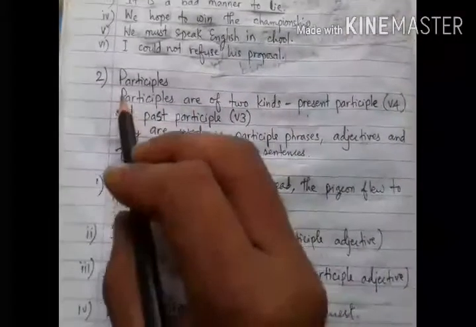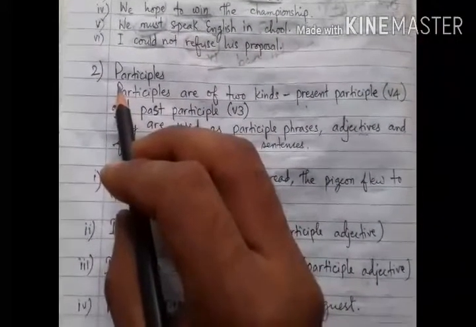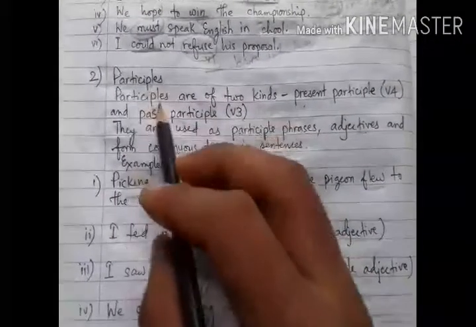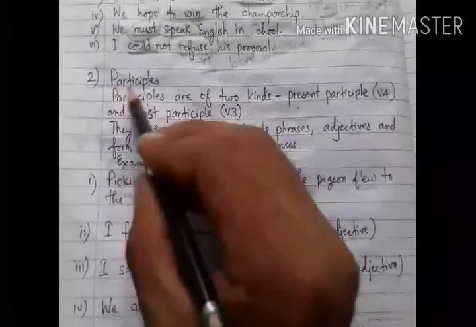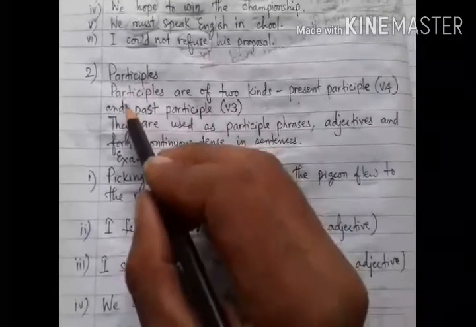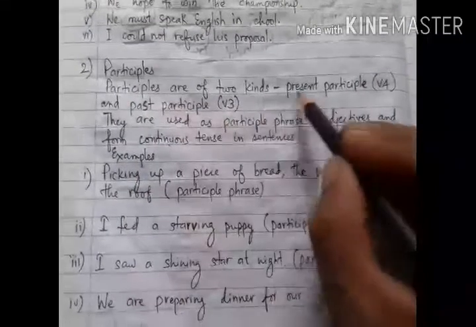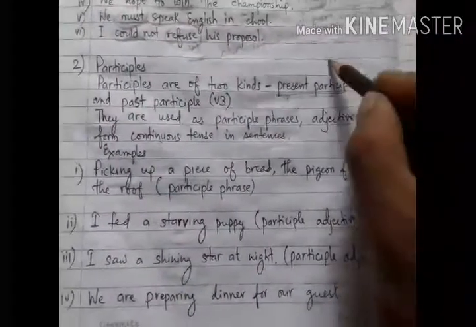Now let us understand another kind of non-finite verbs, that is participles. So what are participles? Before understanding participles, we have to understand the kinds of participles also. Participles are of two kinds. Present participle, that is the V-ing form of the verb.